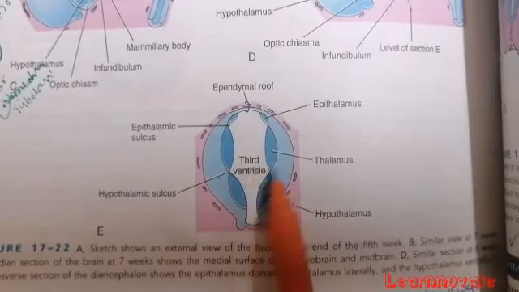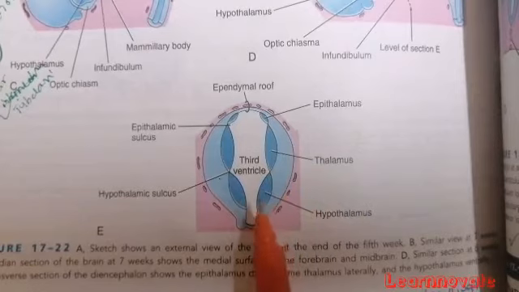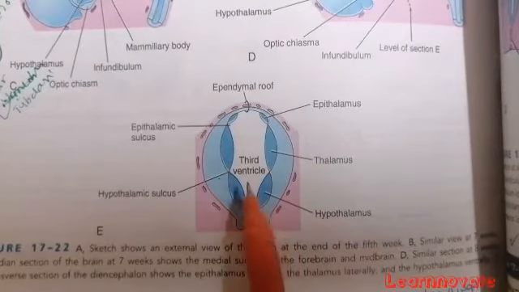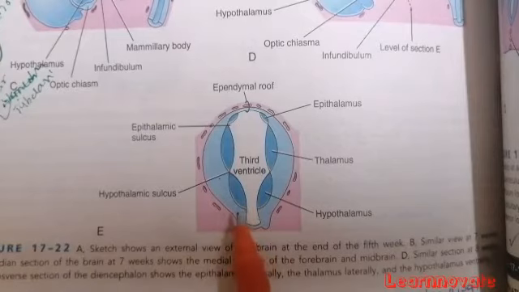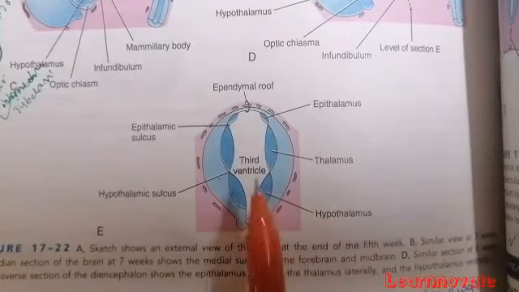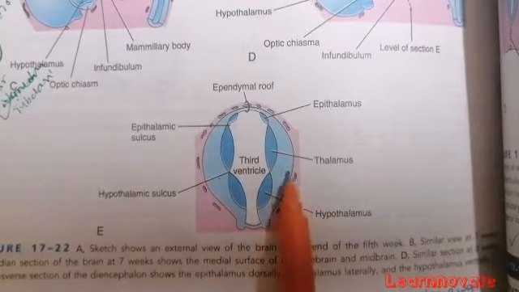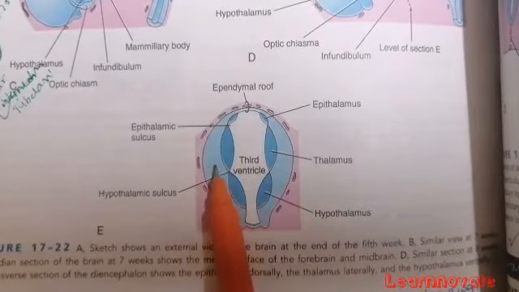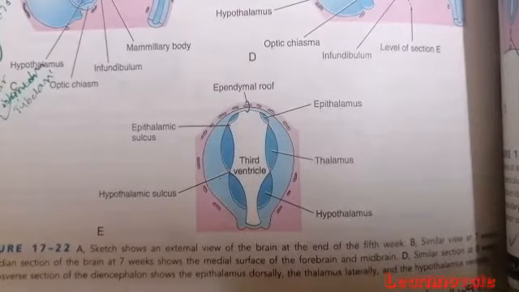Then the thalamus enlarges and contributes to the major part of the diencephalon, while the hypothalamus initiates a derivative, the hypophysis cerebri, and we will discuss the development of the pituitary or hypophysis cerebri in a separate video. So this is the diencephalon that has been formed. These lateral sides, the telencephalon, will enlarge and become the cerebral hemispheres.